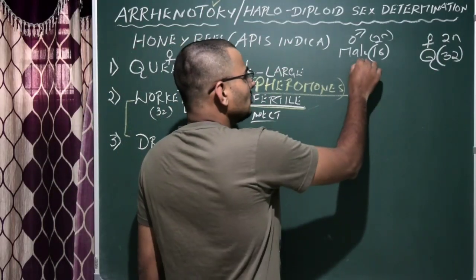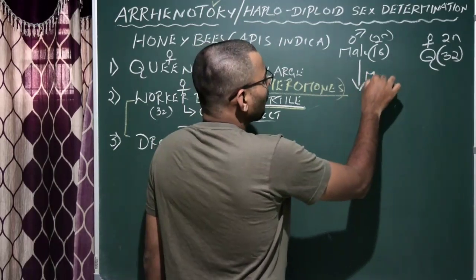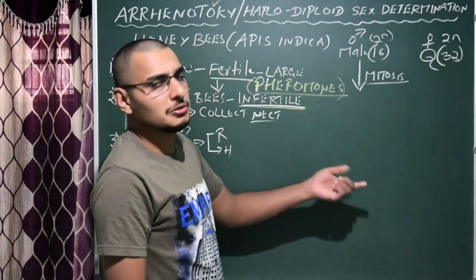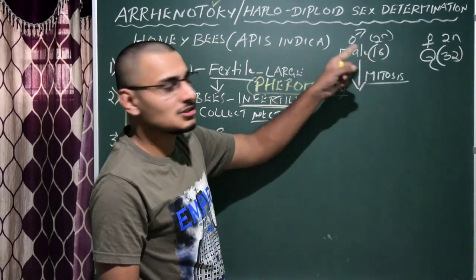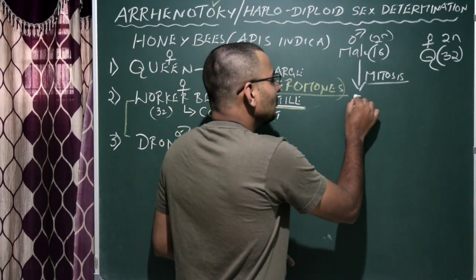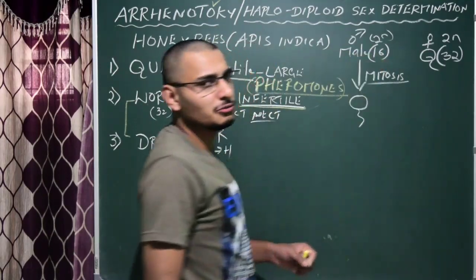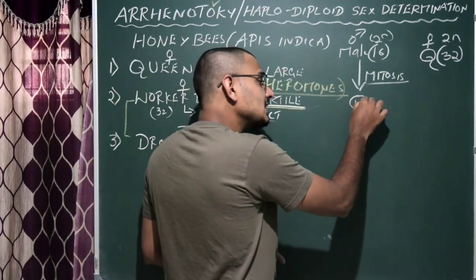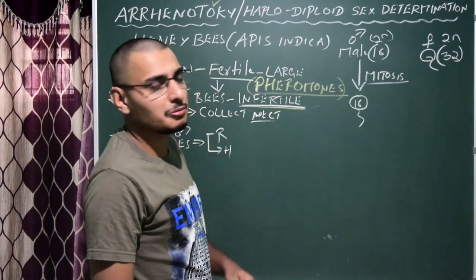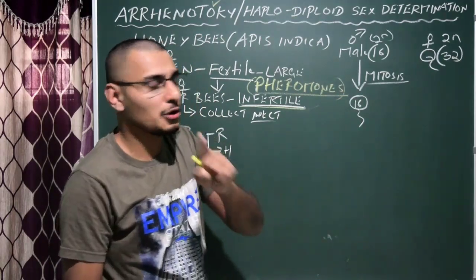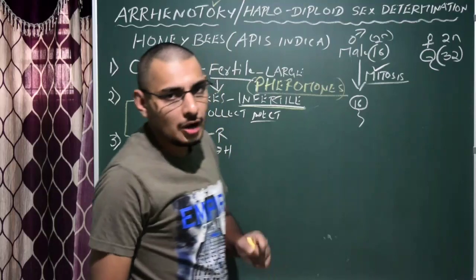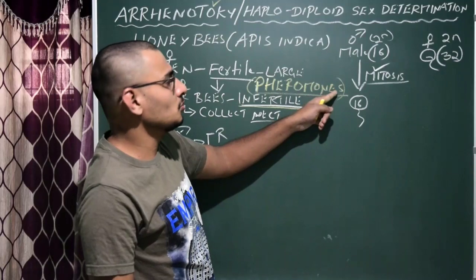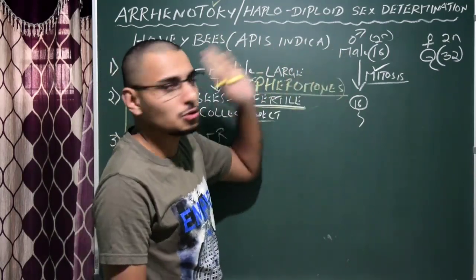Okay, so what is interesting is that when the male attains reproductive maturity, that is the production of the gametes, the sperms, they produce gametes which contain the same number of chromosomes as the gamete mother cell, that is 16 itself. Why? Because the gametes are produced due to mitosis, not meiosis. Please note this point. All males produce gametes which contain the same number of chromosomes as the parental cell, that is through mitosis.